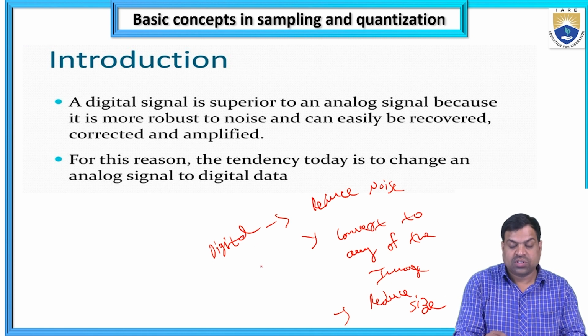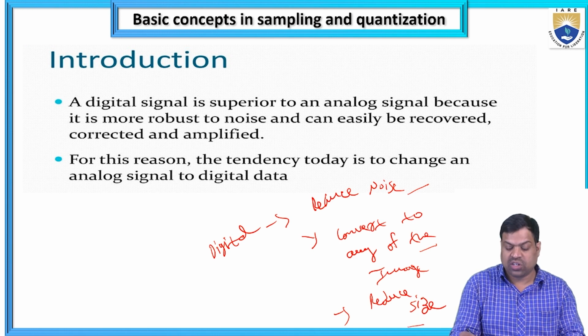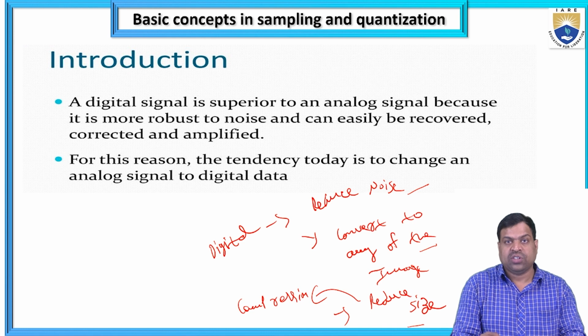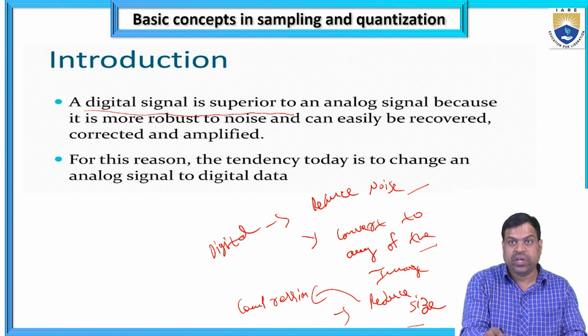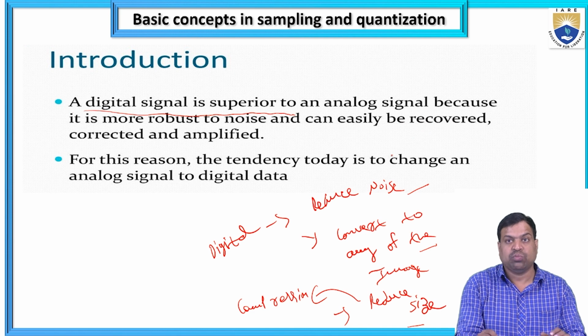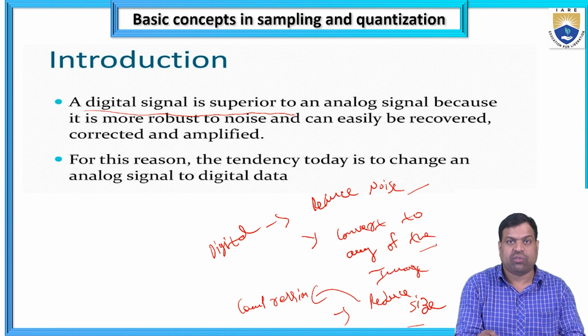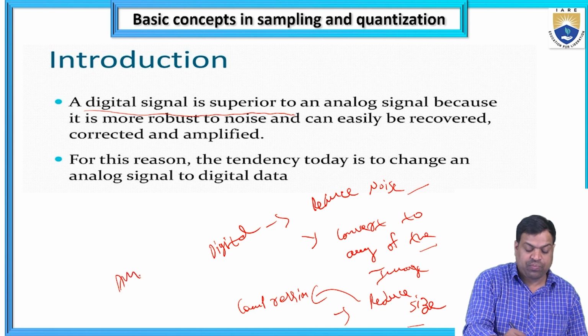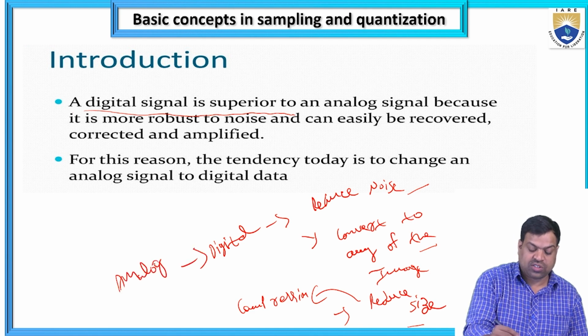Suppose I have the image in digital form. The advantages are that I am reducing the noise, I can convert any type of image, and I am also reducing the size, which is called compression. And also restoration of the image. A digital signal is superior to an analog signal because it is more robust to noise and can easily be recovered, corrected and amplified. For this reason, the tendency today is to change analog signals into digital signals. That is the reason I am converting from analog to digital.